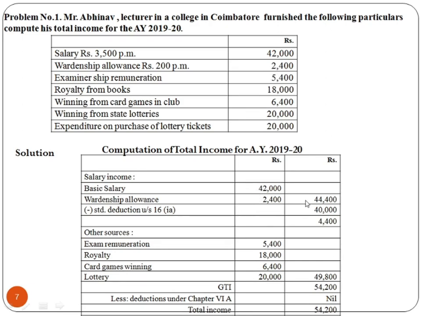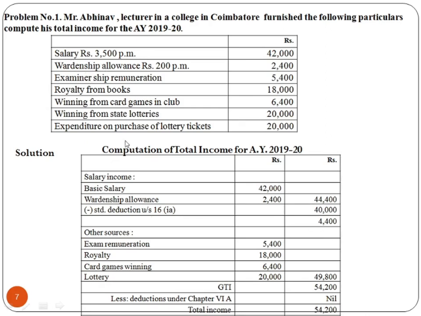Total it is 44,400. Here salary income is given, so we have to make a standard deduction under section 16(ia) of 40,000. So 44,400 minus 40,000 is 4,400.